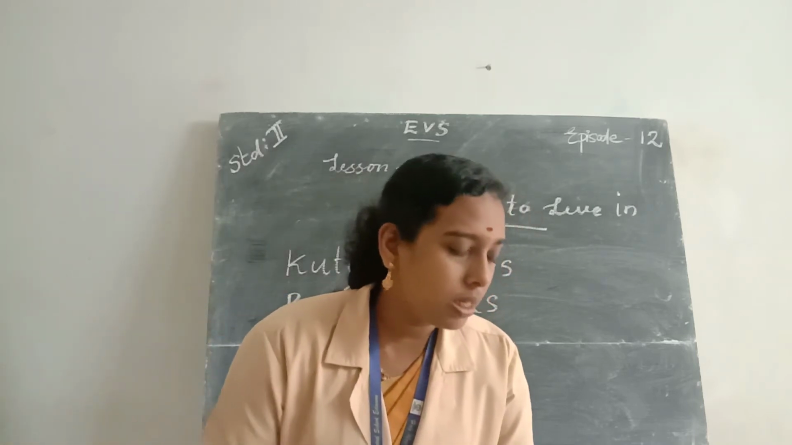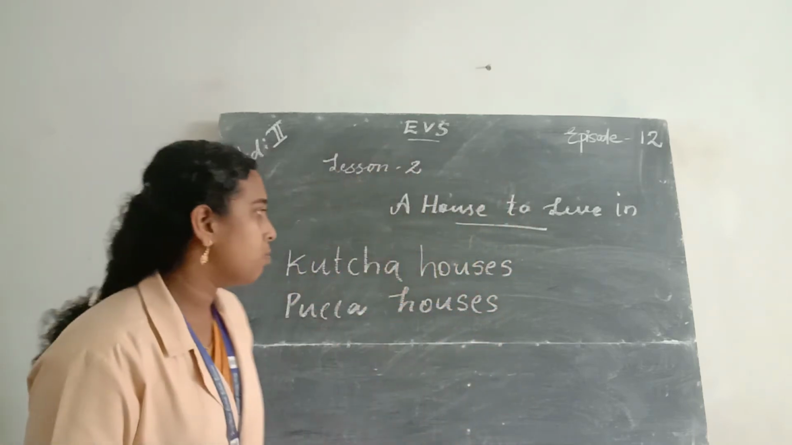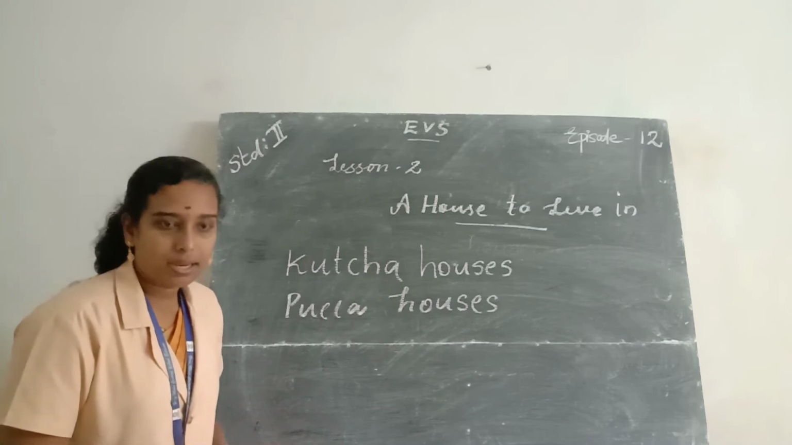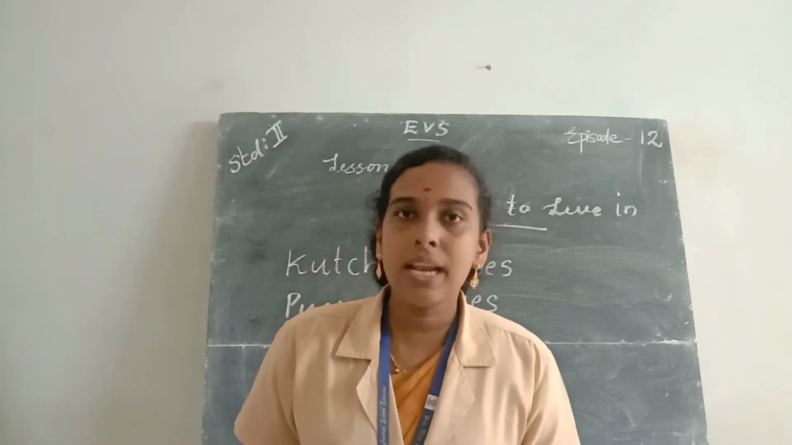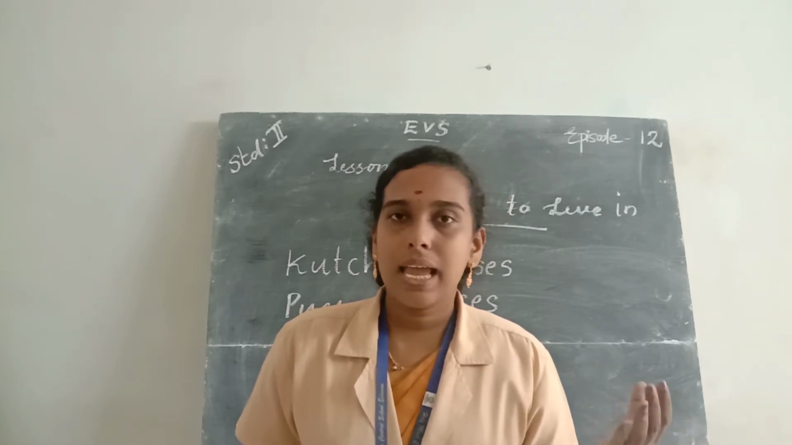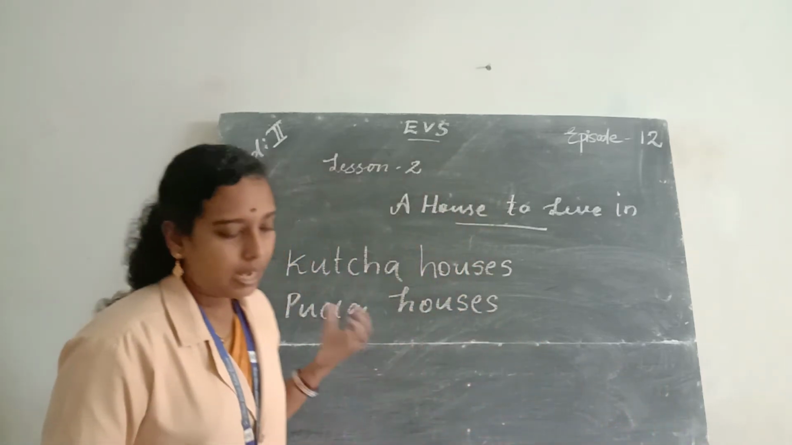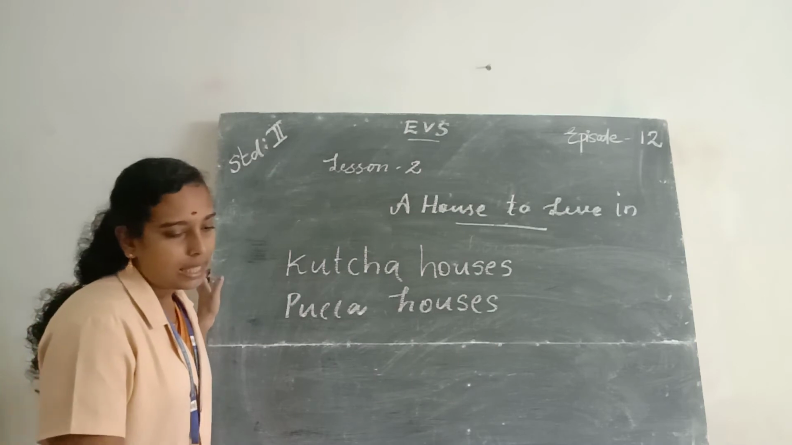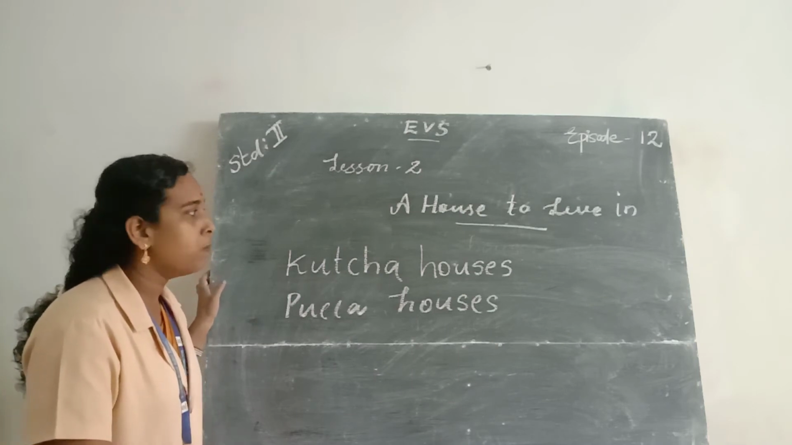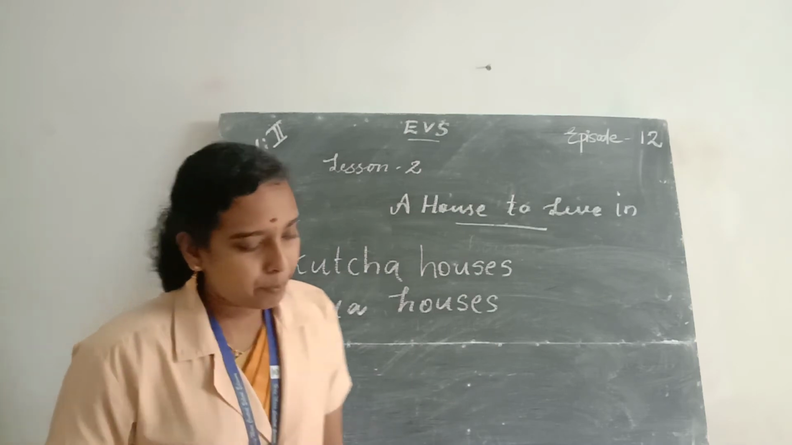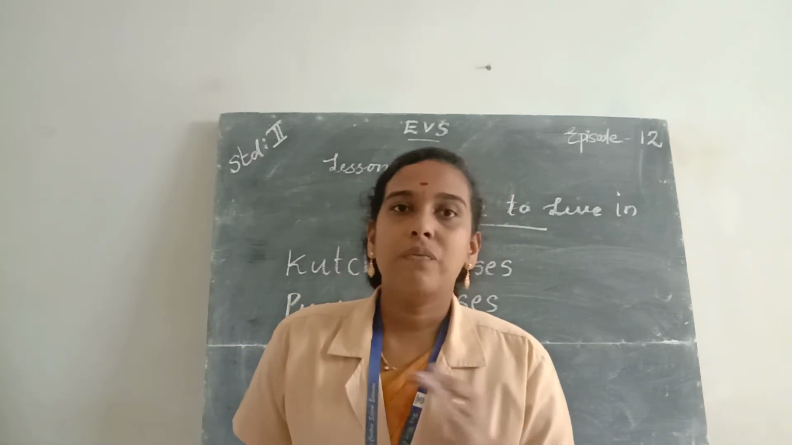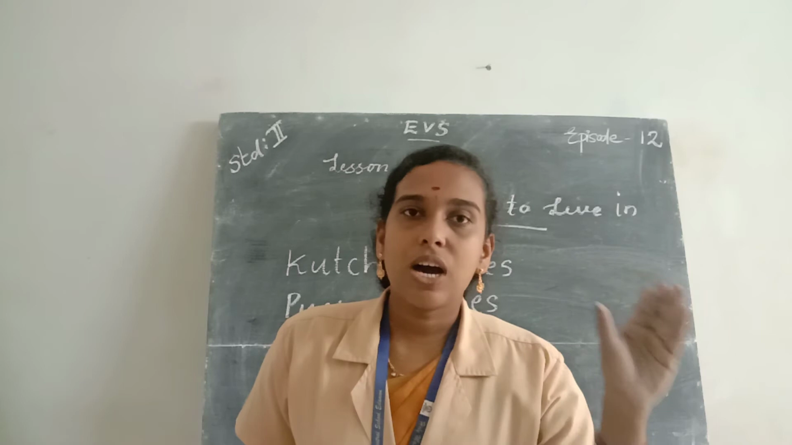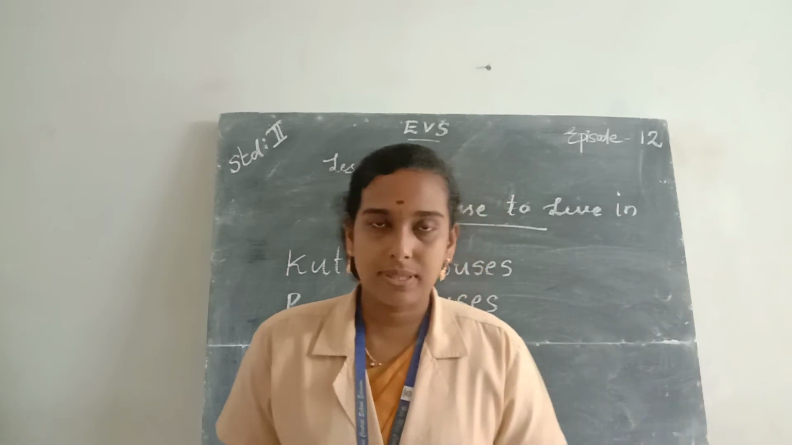Then we studied about different types of people who work together to build houses. They are architects, masons, carpenters, electricians, painters, laborers etc. They all work together to help build a house, and they are the people who help us build a house. So we should respect the work of each and every helper.